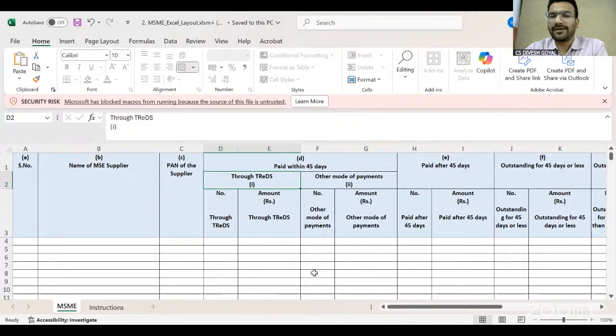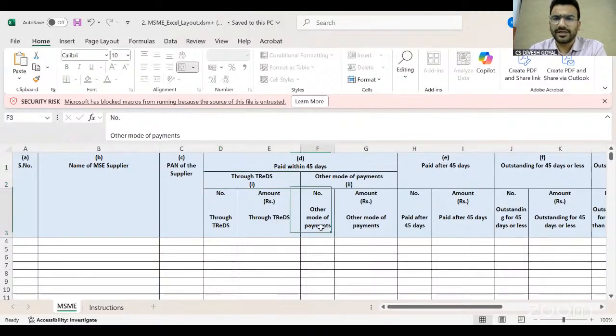If they want their payment earlier, before 45 days, they can upload their invoice on the Threads portal. There is a process they have to follow, and they can get the payment from Threads, whatever interest Threads is charging. So this portal is to facilitate the vendors. But generally, I have seen 99% of people are not using this. They go to the other mode of payment, by making payment directly.